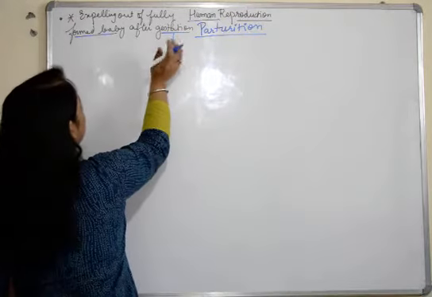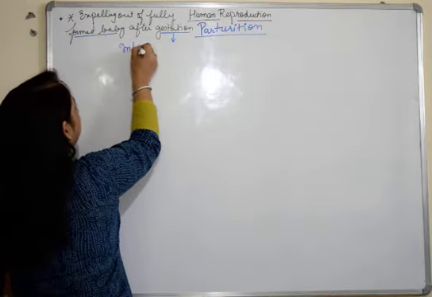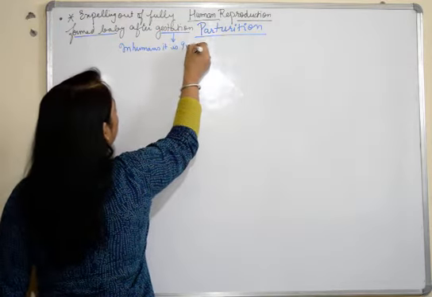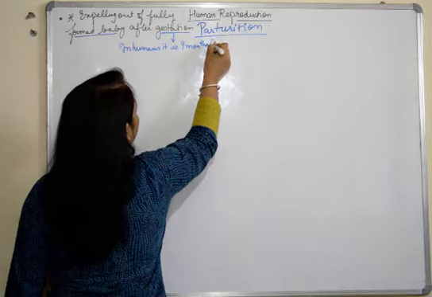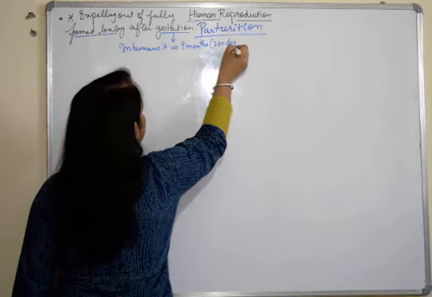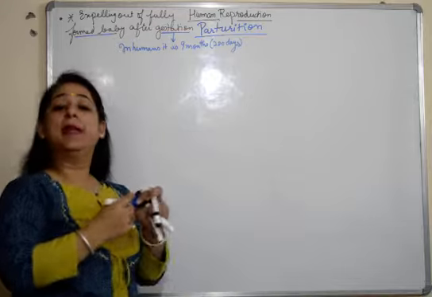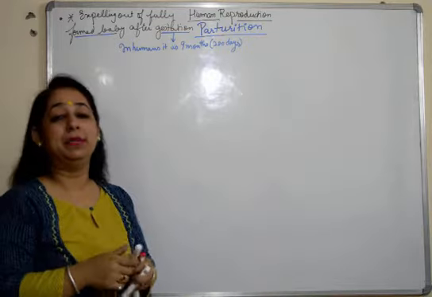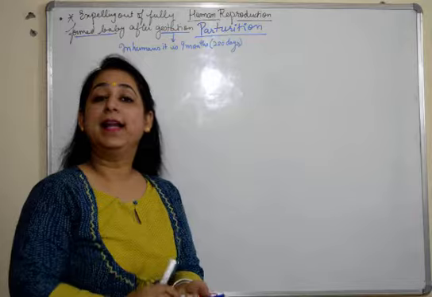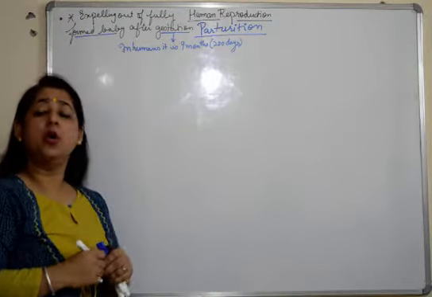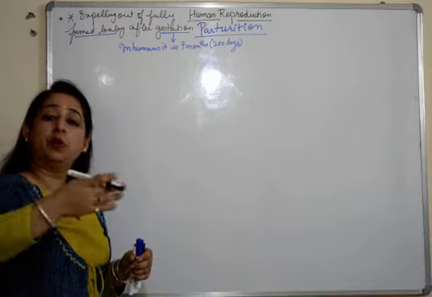In humans, it is 9 months, or we also say 280 days. So this is the definition of parturition: expelling out of a fully formed baby from the mother's body after the gestation period is complete.